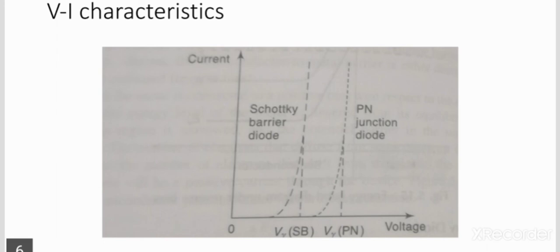The reverse saturation current of a Schottky diode is very large compared to the ordinary PN junction diode. The storage time for a Schottky diode is theoretically 0. The Schottky diode has smaller turn on voltage and shorter switching time than the PN junction diode.